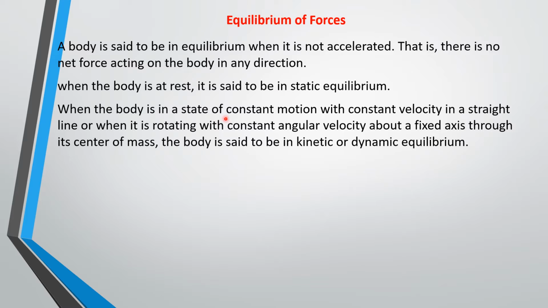But when the body is in a state of constant motion with constant velocity in a straight line, or when it is rotating with constant angular velocity about a fixed axis through its center of mass, the body is said to be in a state of dynamic equilibrium. Dynamic is motion, right? So the body is said to be in a state of dynamic or kinetic equilibrium.